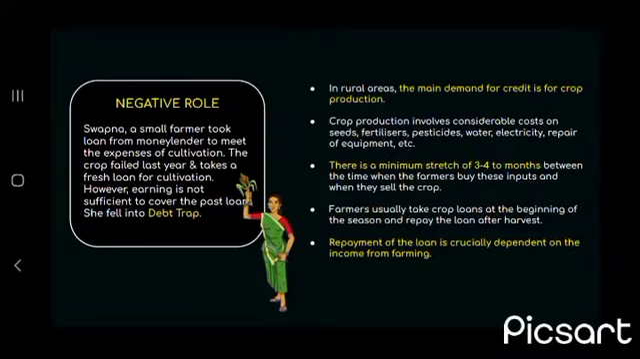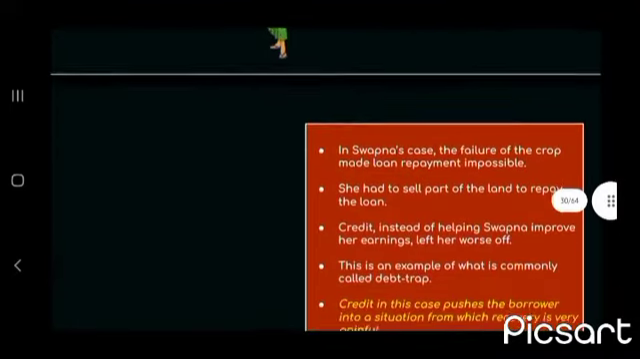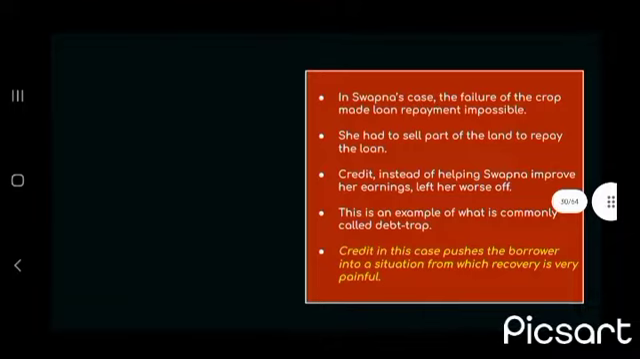Now in rural areas, the main demand for credit is for crop production. There is a minimum stretch of 3 to 4 months between the time when the farmer buys these inputs and when they sell the crop. Farmers usually take crop loans at the beginning of the season and repay the loan after harvest. Repayment of the loan is crucially dependent on the income from farming. In Swapna's case, the failure of the crop made loan repayment impossible.